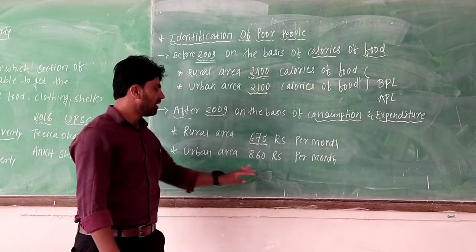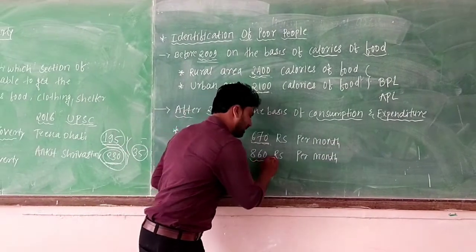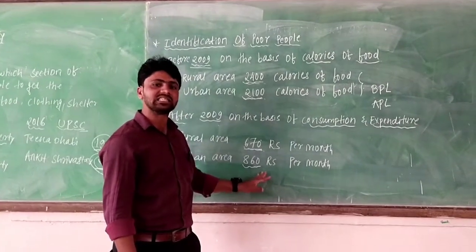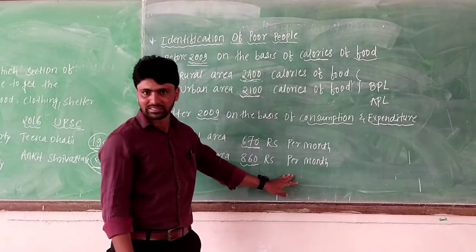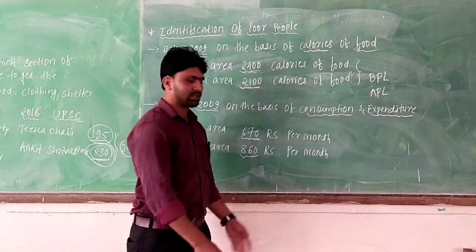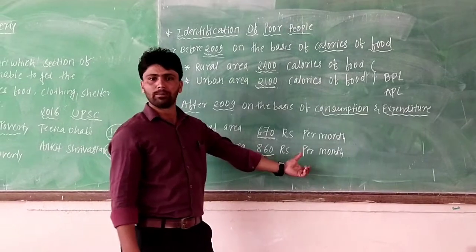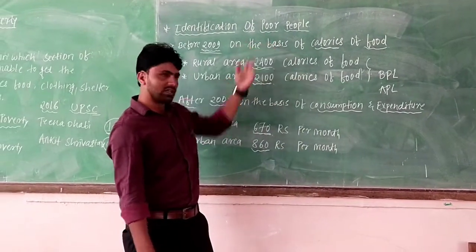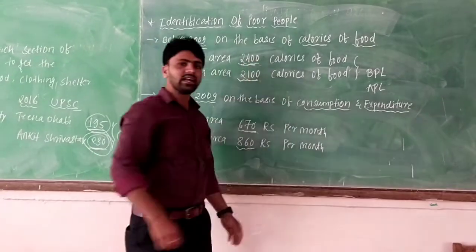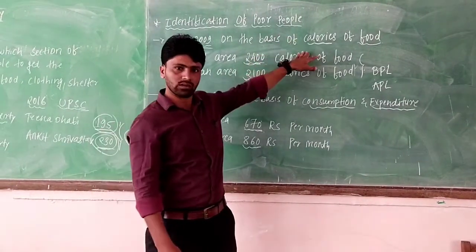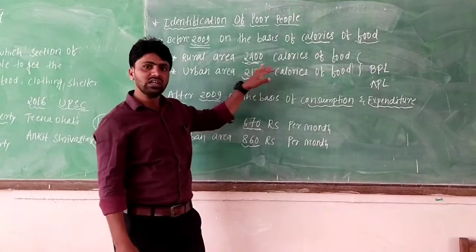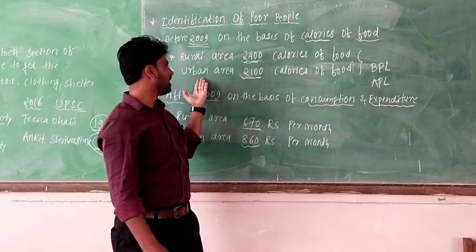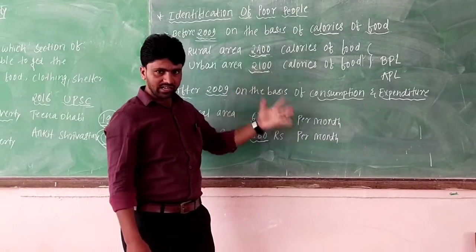Come to urban area, their limit is 860 rupees. The persons who are not earning 860 rupees per month, that person is called a poor, or called BPL, below poverty line, as opposed to above poverty line. Now once again, before 2009, the persons who are not eating 2400 calories of food in rural area, and 2100 calories of food in urban area.